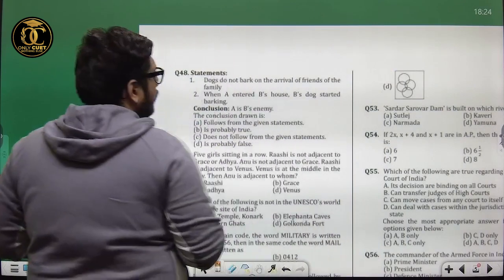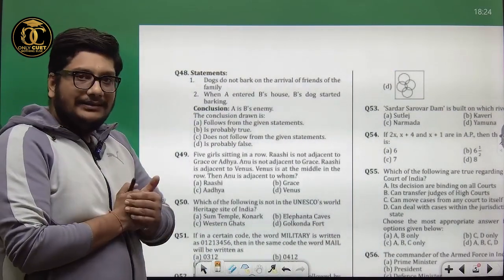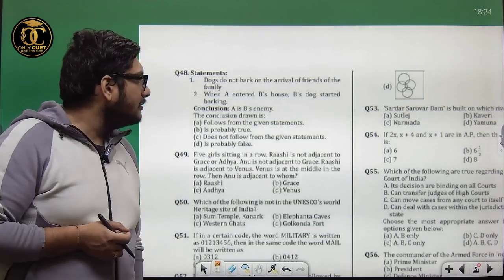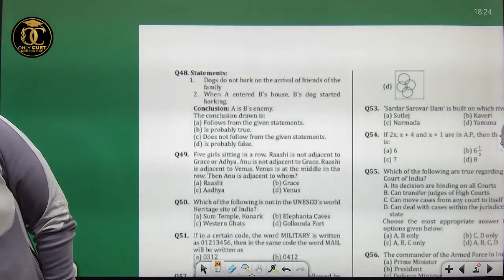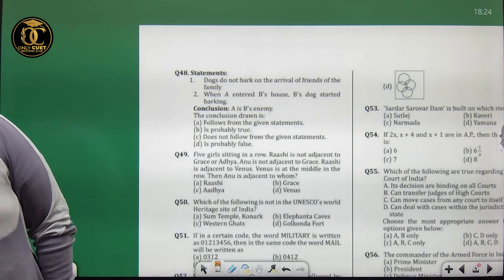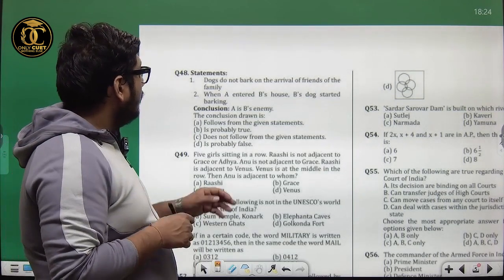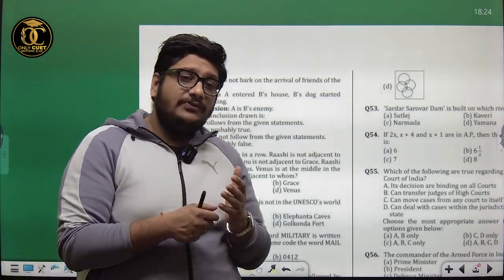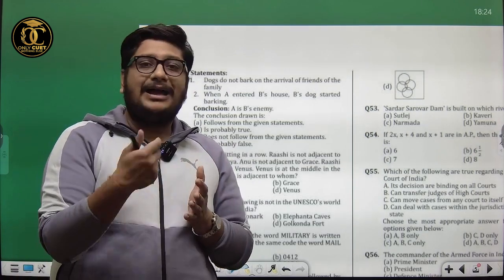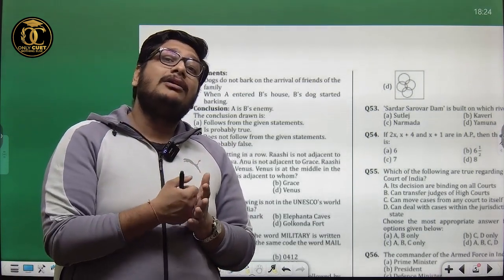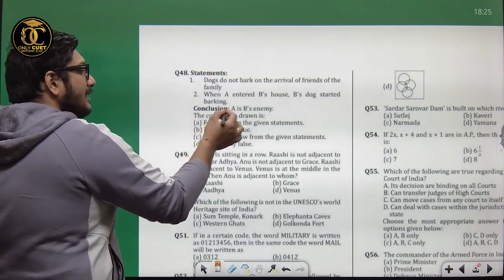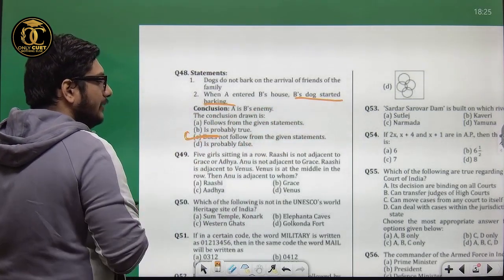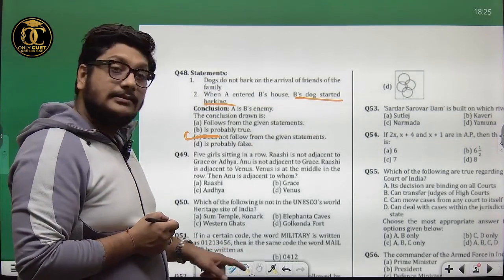Dogs do not bark on the arrival of friends of a family. This is the statement which has been given. When A entered B's house, B's dog started barking. Correct. Conclusion is A is B's enemy. See, it talks about if there is a friend of the family, he will not bark. But it does not mean when he will bark. So when he is barking, I cannot say anything with a definite conclusion. That is, does not follow from the given statement. Option C would be the correct answer.